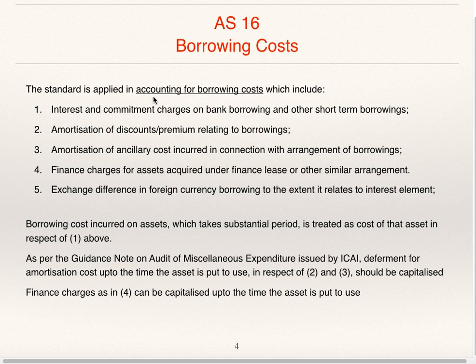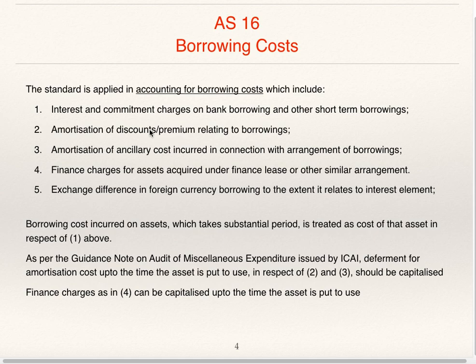AS16 is applied in accounting for borrowing cost. As per AS16, the following 5 are borrowing cost. First is interest and commitment charges on bank borrowing and other short-term borrowings. Second is amortization of discount or premium relating to borrowing. This is applicable in case of debentures.